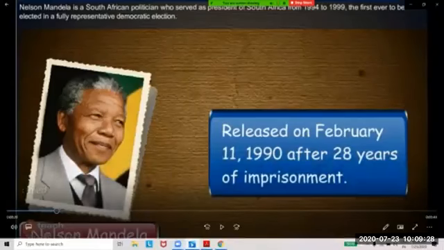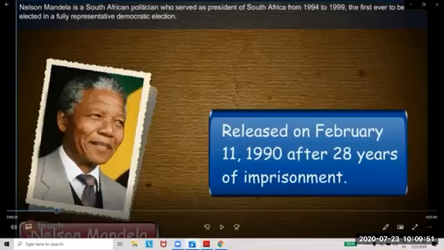Nelson Mandela was the charismatic, charming and fascinating leader of the African National Congress, ANC, who became South Africa's first black president in 1994. He died recently, on 5th December 2013.